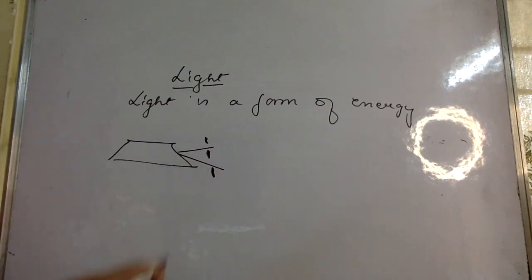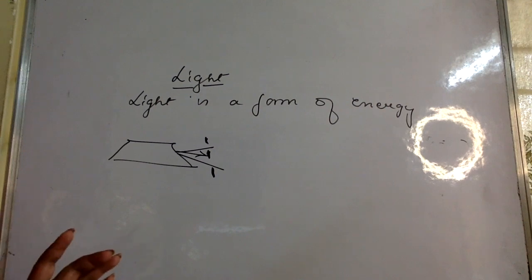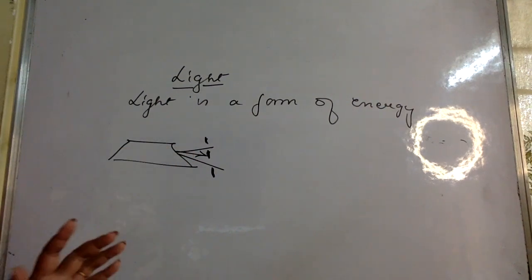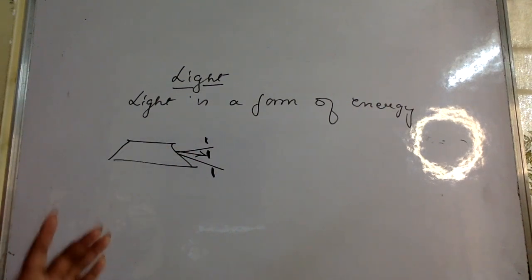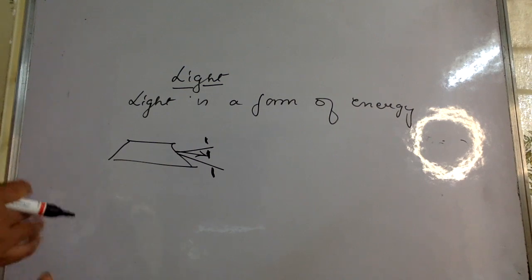Why are you seeing the cat only here? The reason is light rays are falling on the cat and reflecting back to your eye. That wasn't happening here because no light was falling on it, so nothing was reflecting back. So you get to see the object only when light falls on it and comes back to your eyes. Then you are able to see the cat on the road.